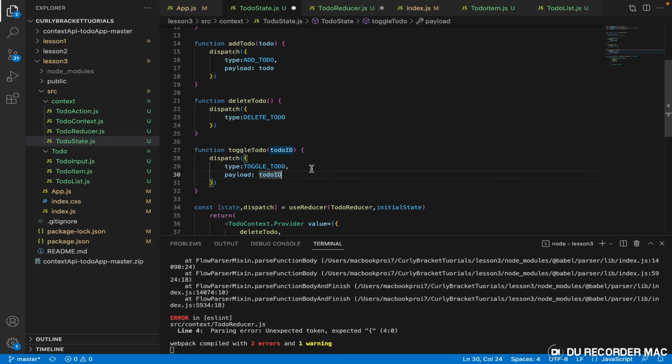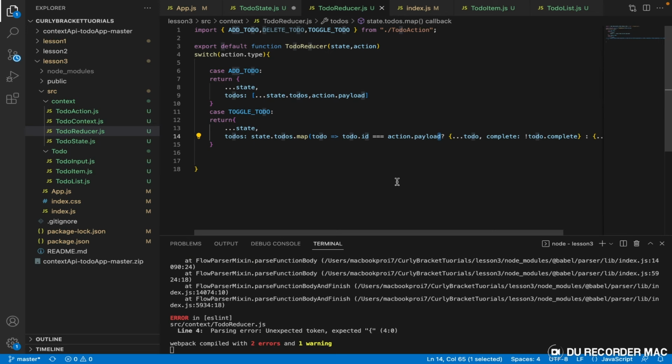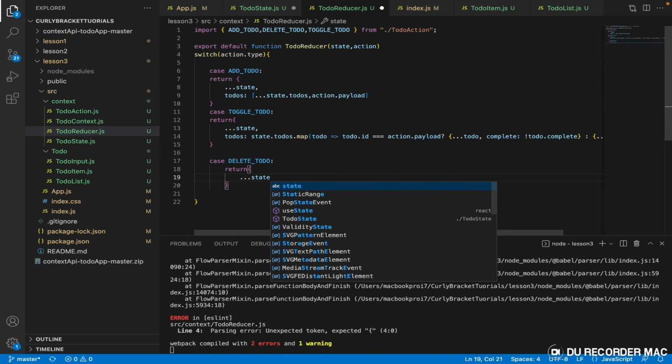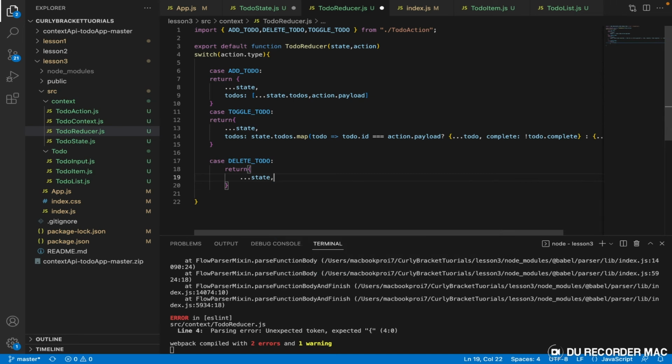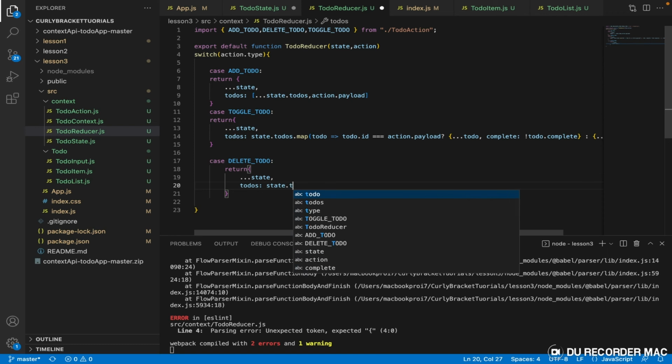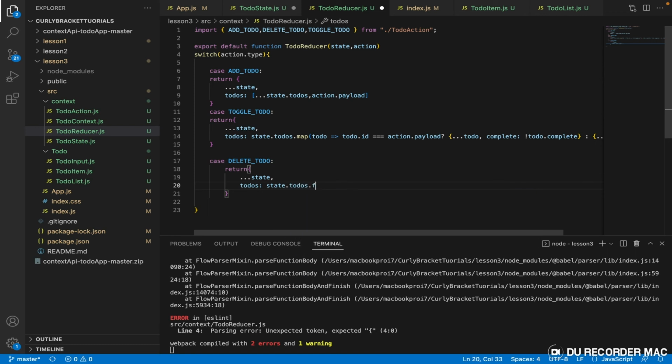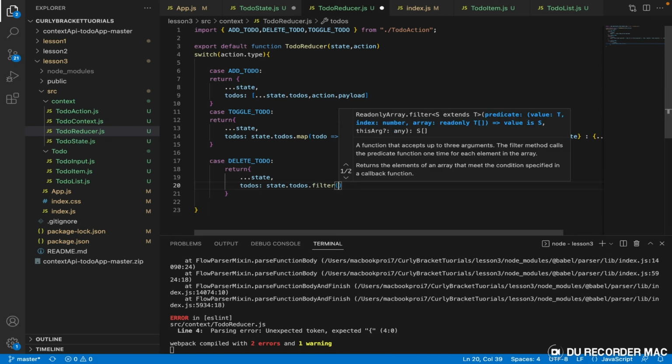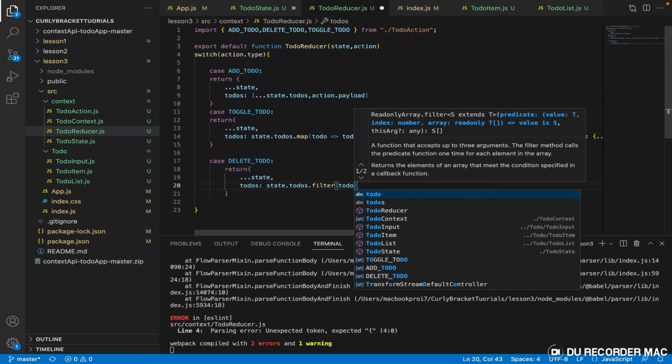Do you understand what I'm trying to say? So that is what our payload is. So the same thing applies to case delete to do, semicolon, and we want it to return every other item in the list. And then in the to dos, so we'll say state dot to dos dot filter, if you remember the filter function in JavaScript, and then we want it to represent every item in this thing with to do, and then for every item